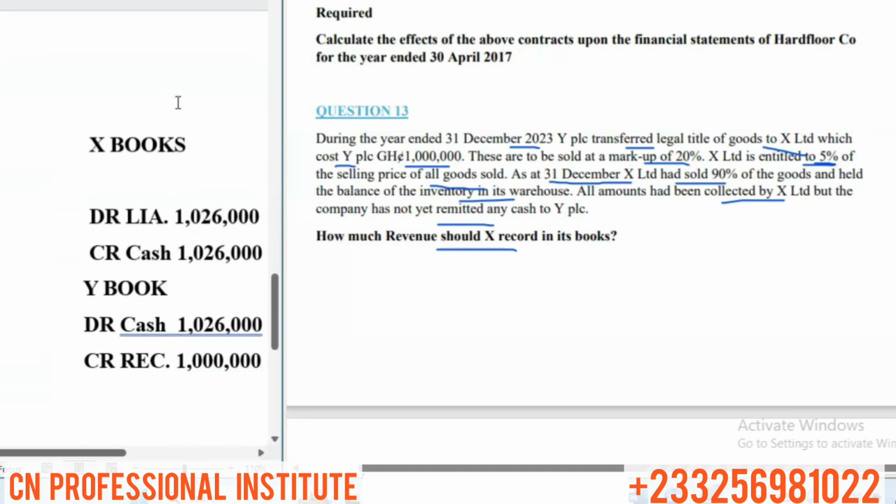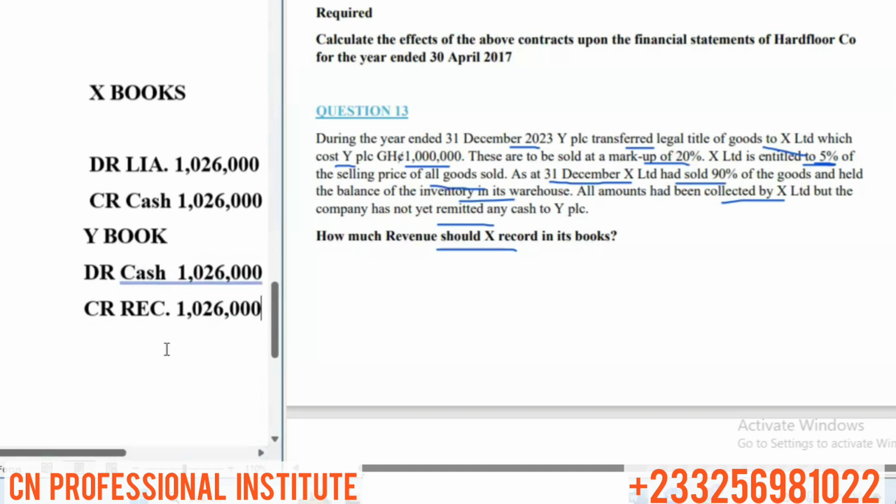Part is for Y, so we credit the cash with that amount to reduce it to 54,000. Then Y receives his money, so we debit cash and credit receivables to cancel the receivable set up. This is how the entry will look when X remits any amount to Y.